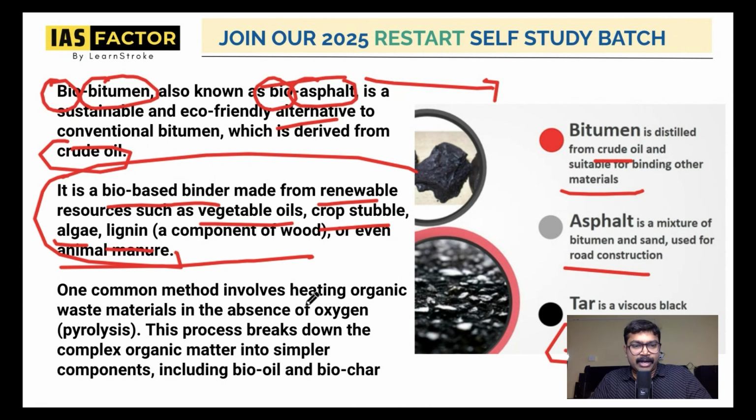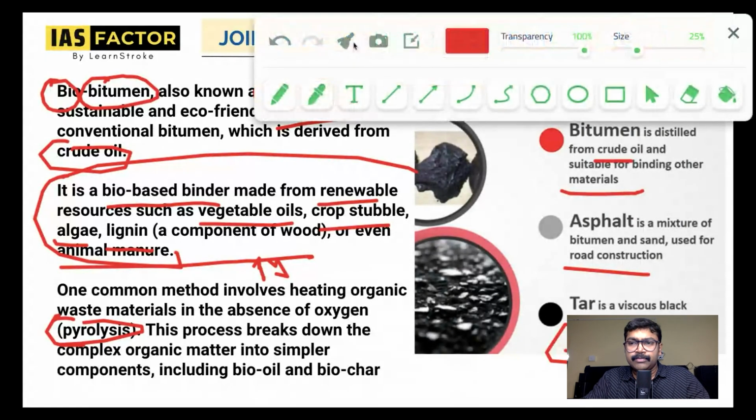How do you create it? One common method is heating organic waste. You can create biobitumen through the process of pyrolysis, which breaks down the organic matter into simple components. You must have heard about this concept called pyrolysis. So one common method of creating biobitumen is pyrolysis. Know about this in detail. It's very important.